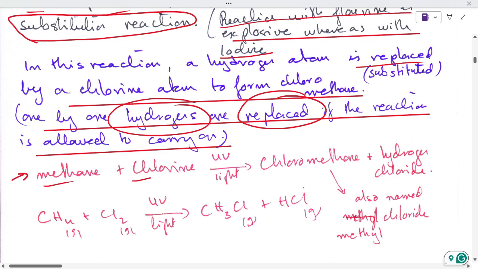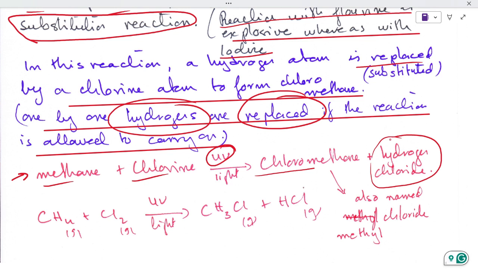Methane plus chlorine, UV light, forms chloromethane plus hydrogen chloride, as one hydrogen comes from methane and one chlorine comes from the chlorine gas, so they combine, and one chlorine atom is added into methane instead of that hydrogen replaced. That is why it is called a substitution reaction.